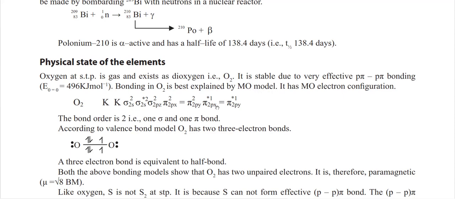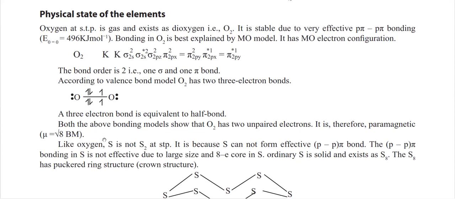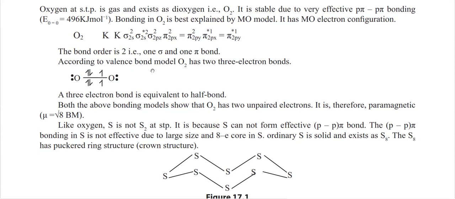This is the electronic configuration: K K, then 1s and 1s star, 2s and 2s star, then sigma 2s, and so on; you have to arrange them. According to VB theory, the O2 molecule has two 3-electron bonds, and a 3-electron bond is equivalent to half a bond.